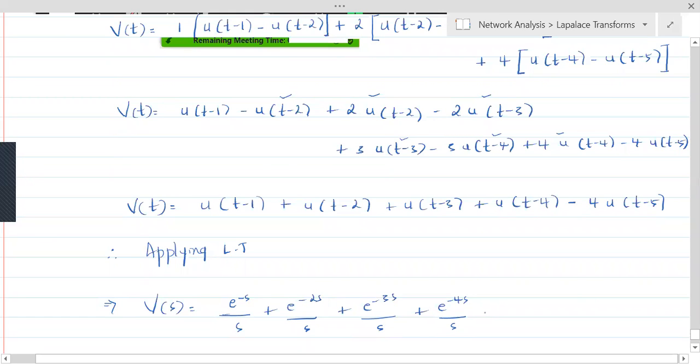There is no ramp, there is no t along with it. If there is a t along with it, you have to be careful.